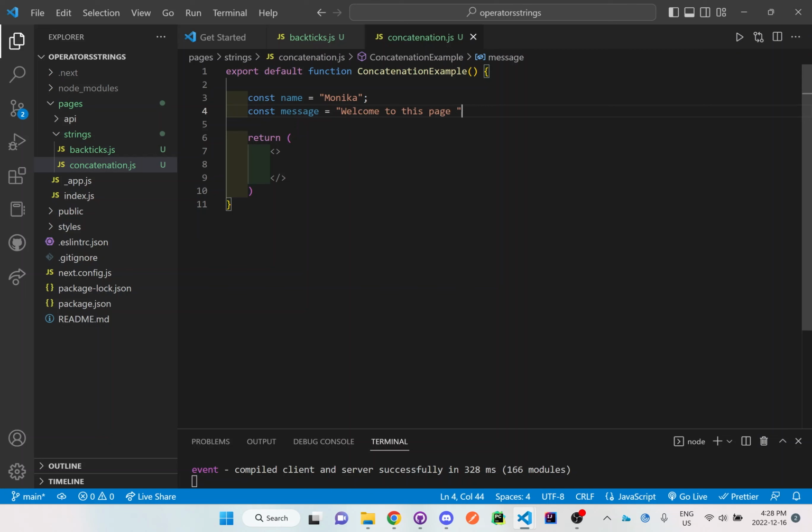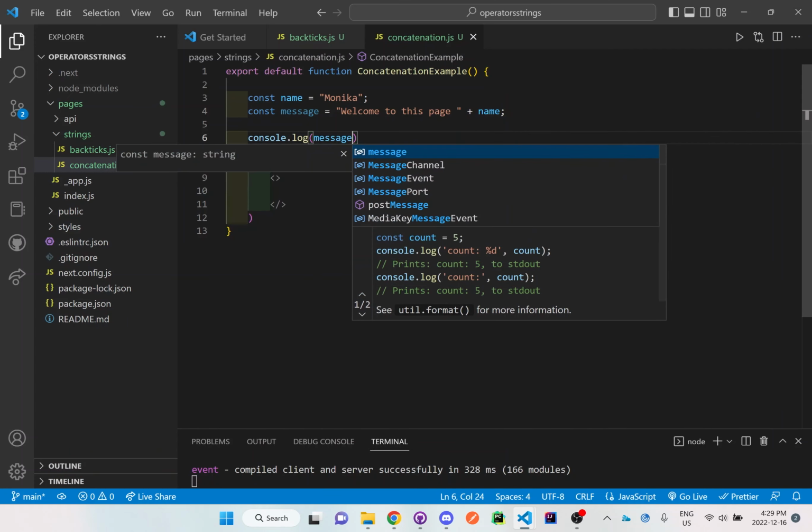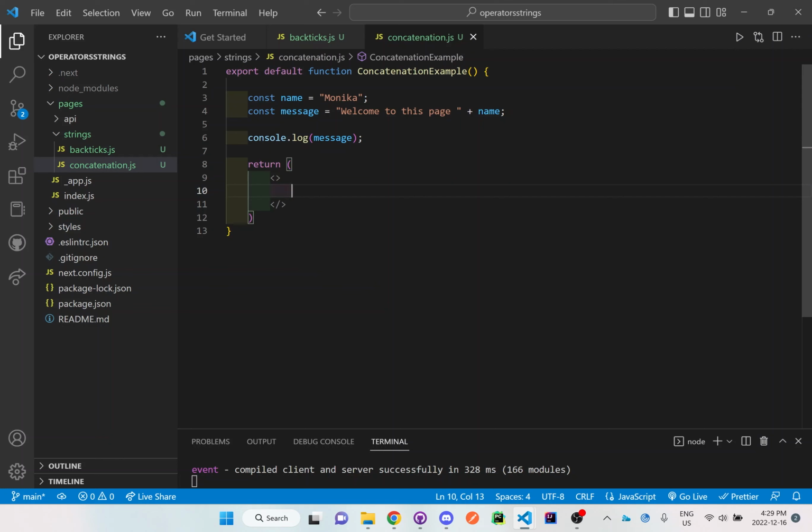And because we're using concatenation, I can use the regular double quote or single quote quotations, and then I can put the plus sign and then call that variable name, and then that will be concatenation whenever you use that plus operator right there. And what I'll do is I'll also console log the message, and then inside this return here I'm going to just call that message as well so we could display it on screen for us to see.